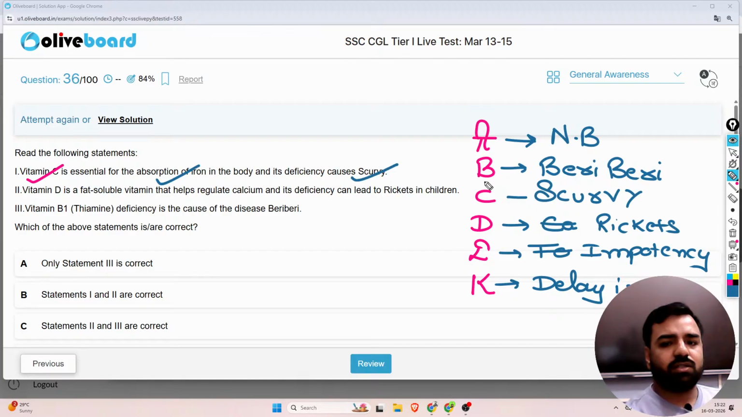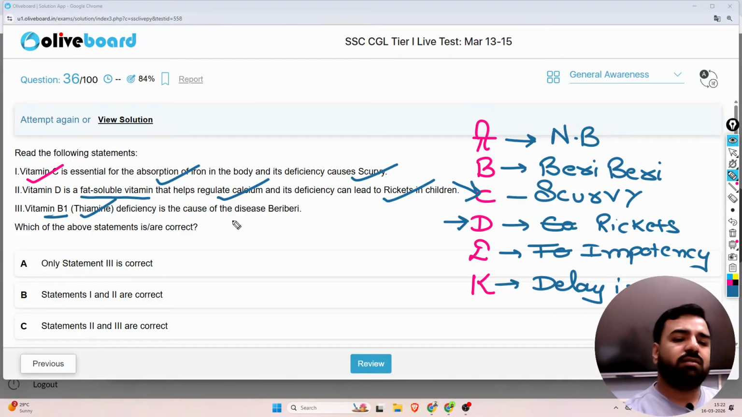We can see it here. Absolutely correct. Vitamin D is a fat soluble vitamin, I'll tell you about it. But yes, it regulates calcium and its deficiency leads to rickets. Absolutely correct. And vitamin B1, its name is thiamine. Its deficiency causes beriberi. So yes guys, it is again correct. We can see it here. Which means all these statements are correct and I'll go with option number.